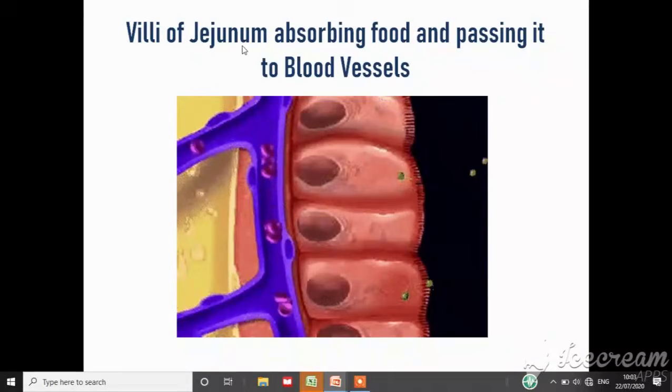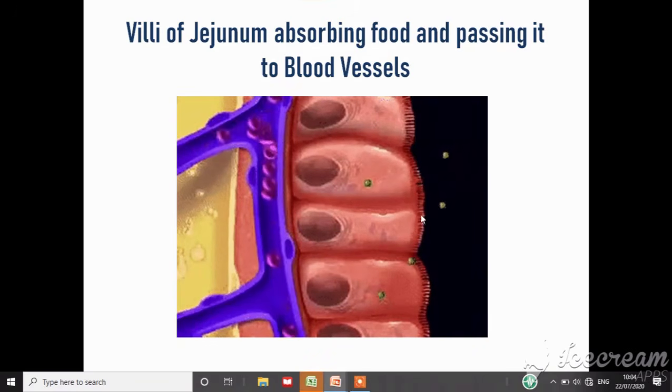This is a villi of jejunum which can absorb food, and it will also pass it to the blood vessels. See these hair-like strings, yes or no? These are called villi. This is how the inner lining of jejunum looks.